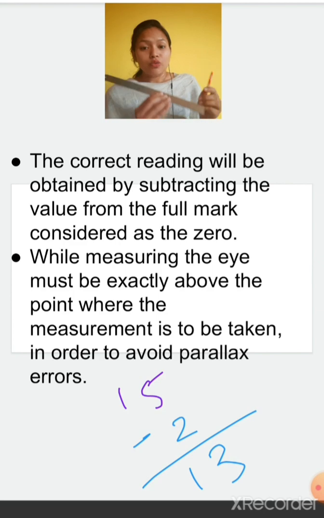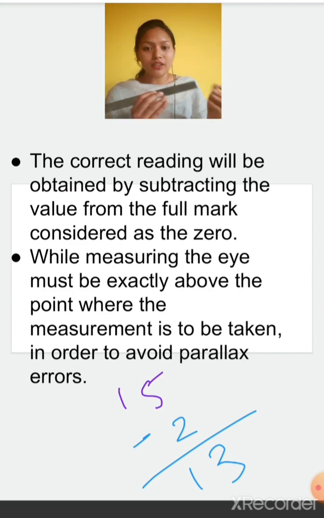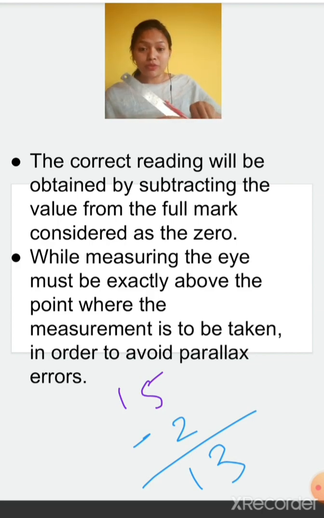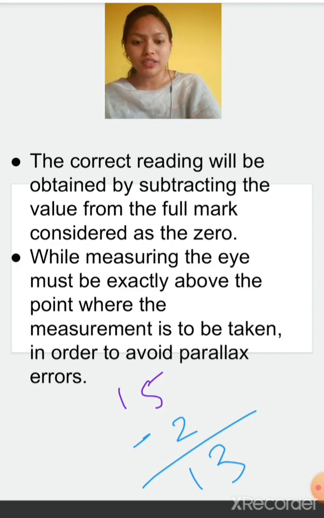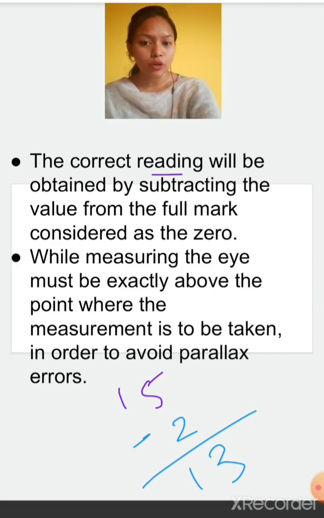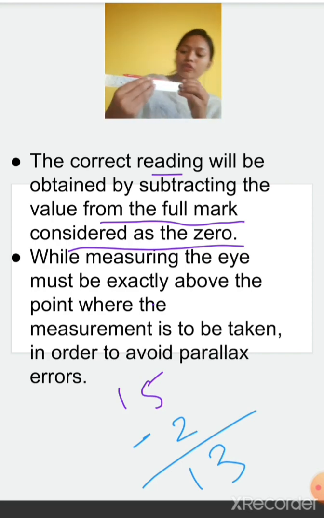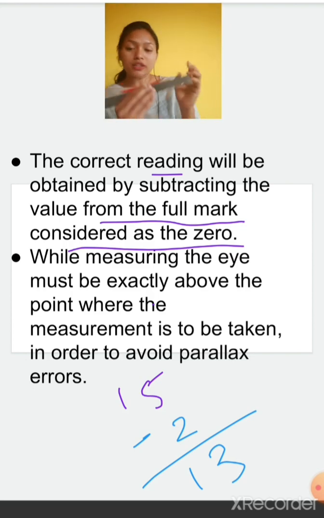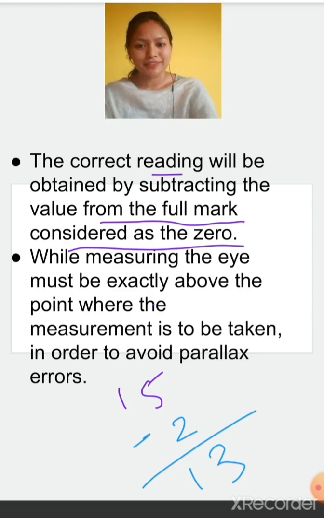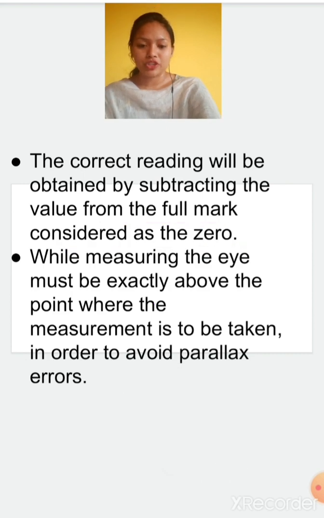So what I have to do, when I'm starting from 2, I have to subtract 2. When I'm starting from 3, I have to subtract 3 from the total measurement. So it's written here, the correct reading will be obtained by subtracting the value from the full marks, considered as the 0. While measuring, the eye must be exactly above the point where the measurement is to be taken in order to avoid the parallax error. That means your eye should be in front of that. Correct measurement will be like this, not from this side or this side. That will cause an error known as the parallax error. So this is how you can measure things.